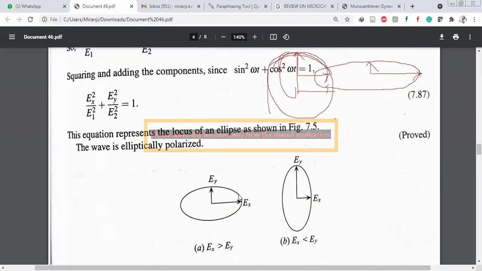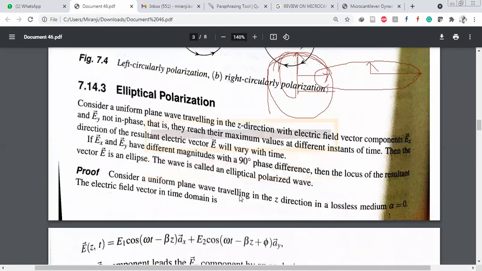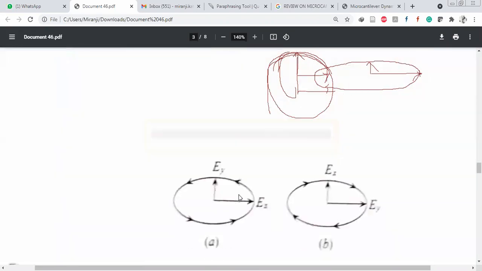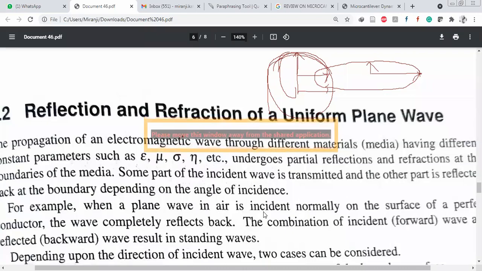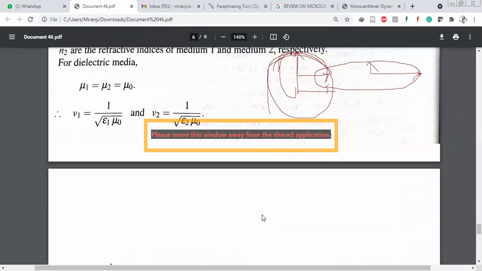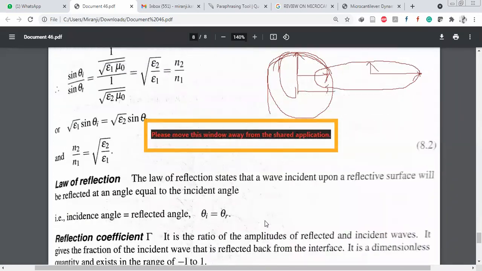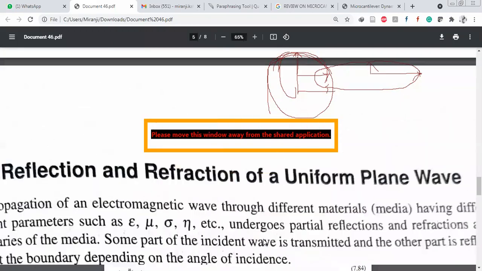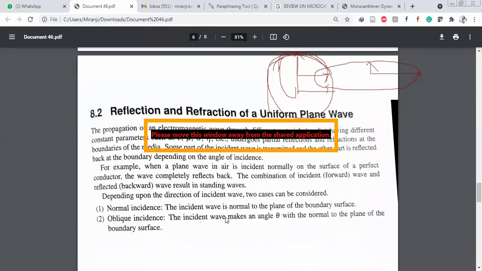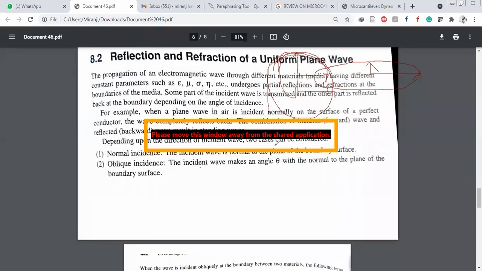Okay, with this concept, the first part of the fifth unit is covered. Next concept: reflection and refraction of a uniform plane wave.